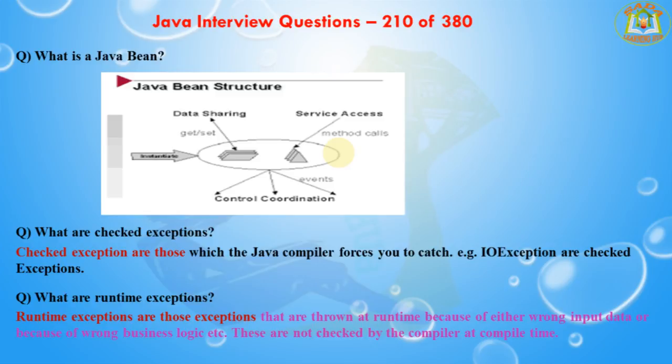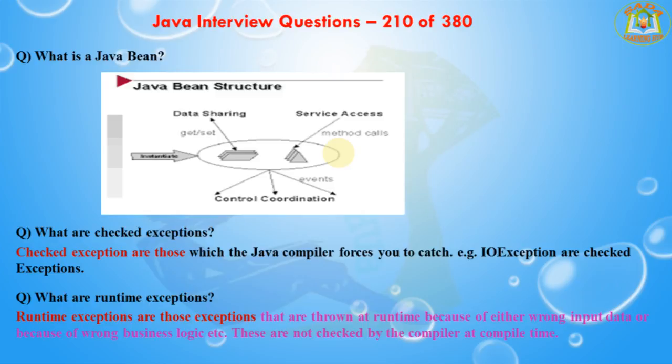And the next question is, what are the checked exceptions? Checked exceptions are those which the Java compiler forces you to catch. For example, IOException is a checked exception.